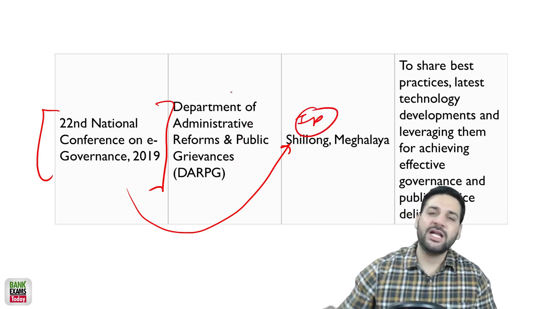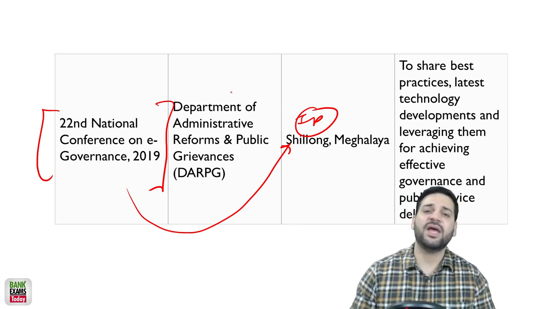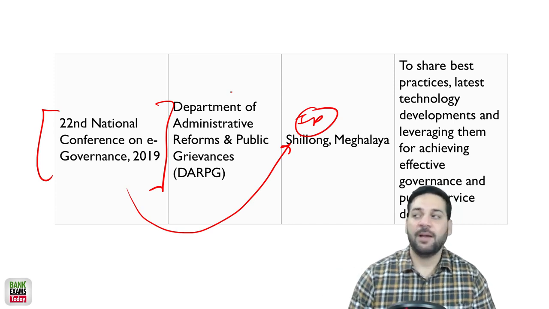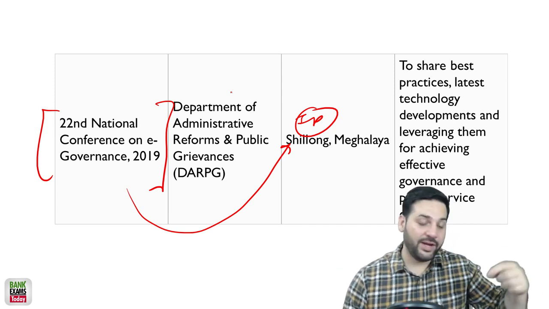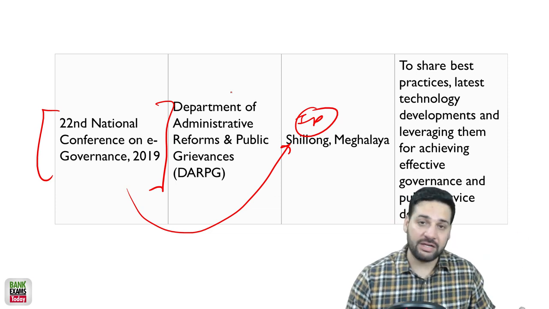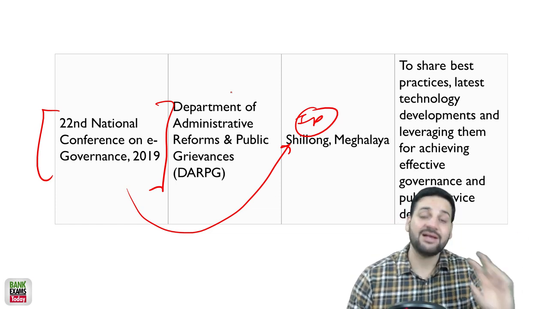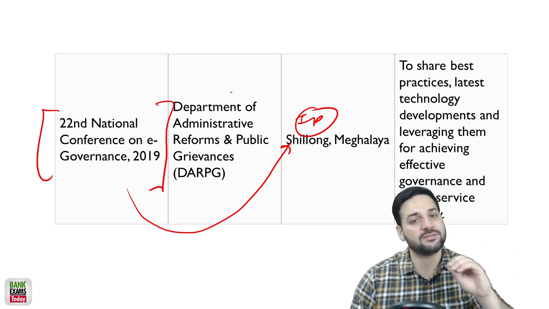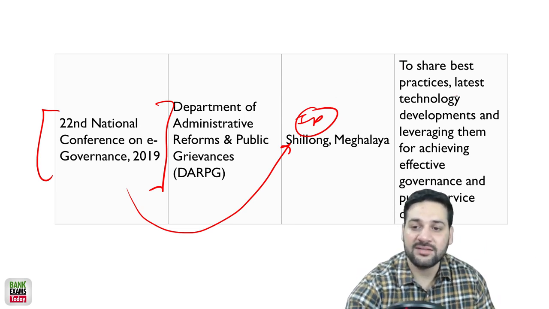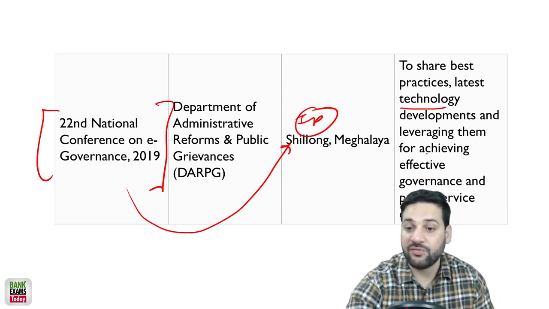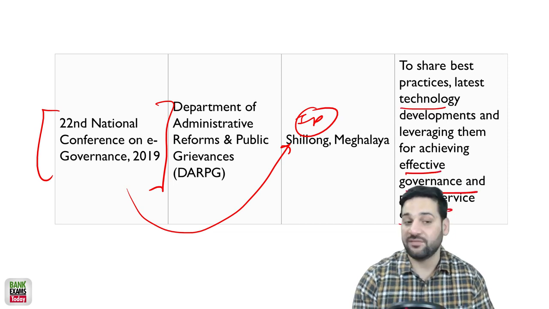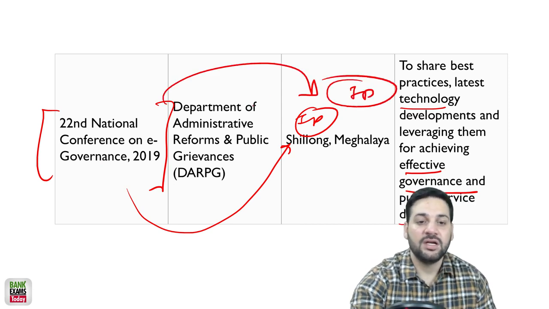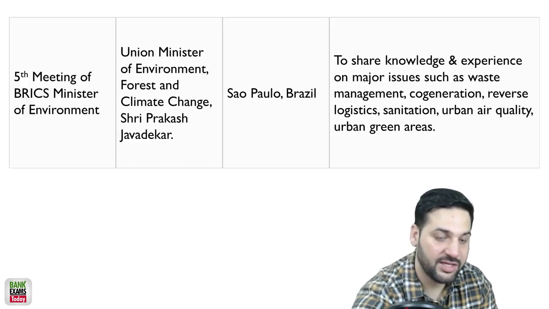Really important. You might be feeling that I'm just reading it out, but students, we have made a lot of effort to extract that information for you. Otherwise it would be very difficult for you to find these lists. We extracted that information and made a single list, so that just before the exam, you can spend 30 minutes and all the summits will be done. The aim was to share best practices and the latest technology developments, and leverage them for achieving effective governance in public service delivery. So the National Conference on E-Governance at Shillong, by the Department of Administrative Reforms and Public Grievances, is really important.